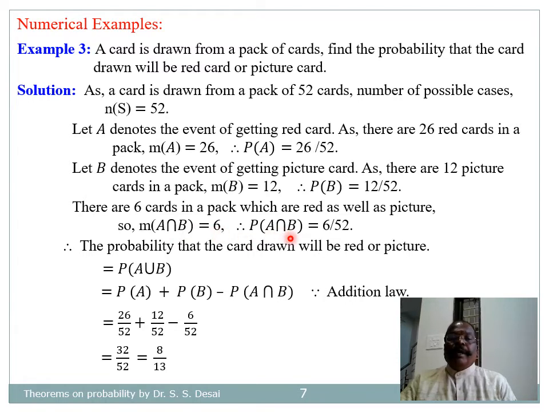Therefore, probability of A intersection B is equal to 6 divided by 52. And therefore, the probability that the card drawn will be red or picture is equal to probability of A union B. Again, using the addition law of probability and by substituting the values, probability of A union B becomes 26 divided by 52 plus 12 divided by 52 minus 6 divided by 52, that is equal to 32 divided by 52, that is 8 divided by 13.